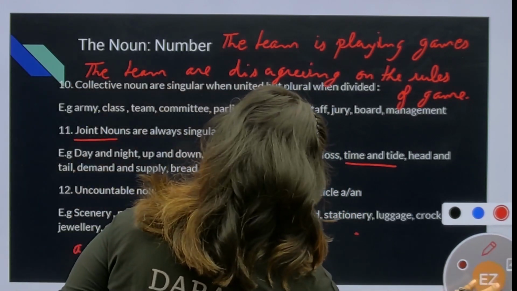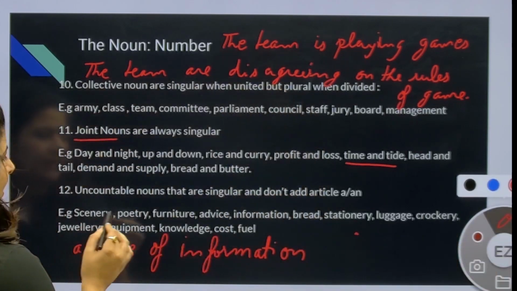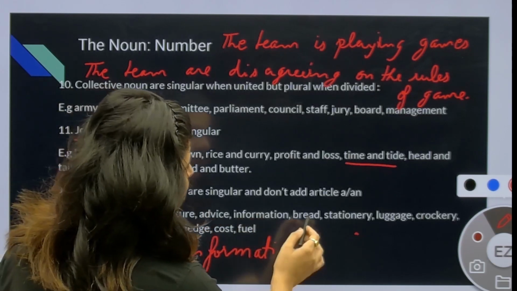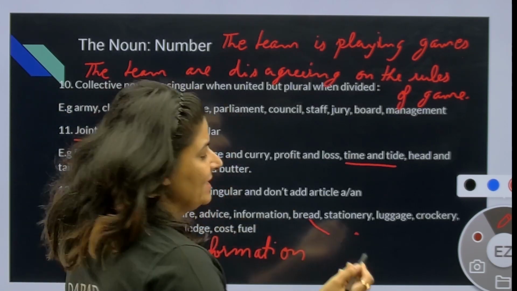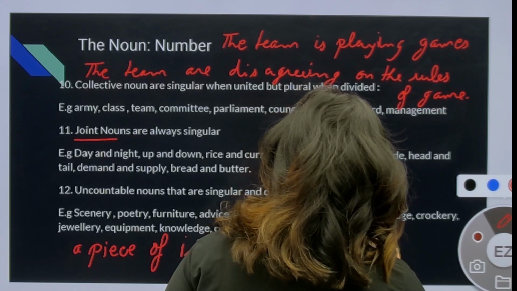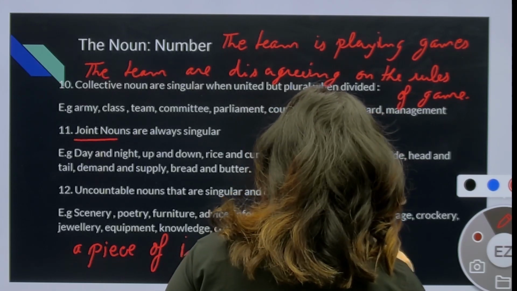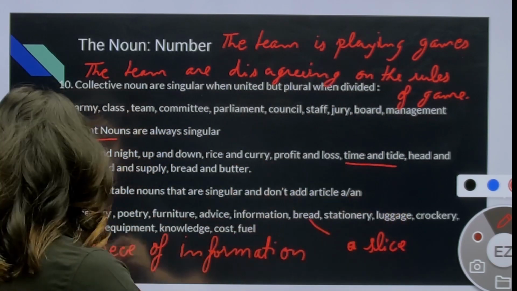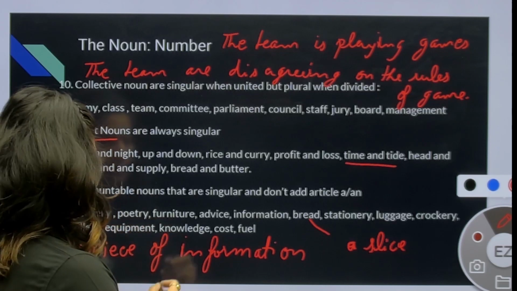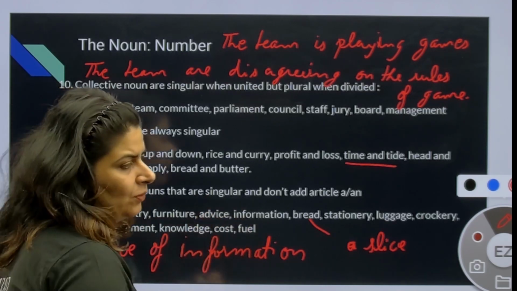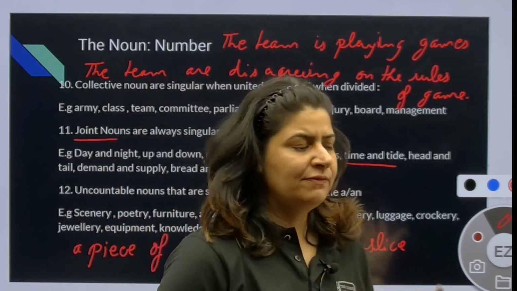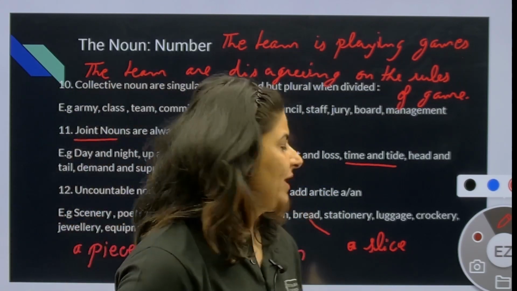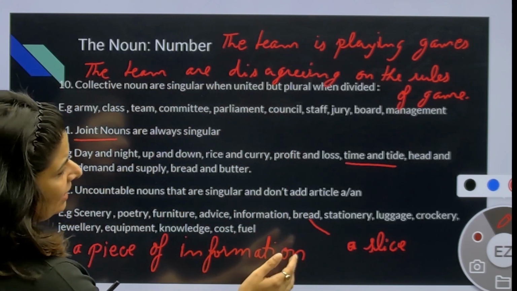Examples: scenery, poetry, furniture, advice, information, bread. What do you say? A slice of bread. Stationery, luggage, crockery, jewelry, equipment, knowledge, cost, fuel. So these are my examples which don't take a or an with them, and they are uncountable nouns which are considered singular.